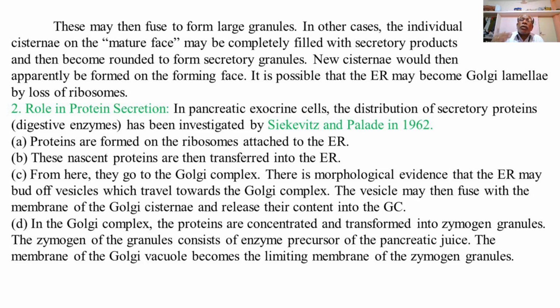There is a forming phase, or the cis phase, of the Golgi complex, where the new cisternae or lamellae are formed, and it is possible that the ER may become Golgi lamellae by the loss of ribosomes.